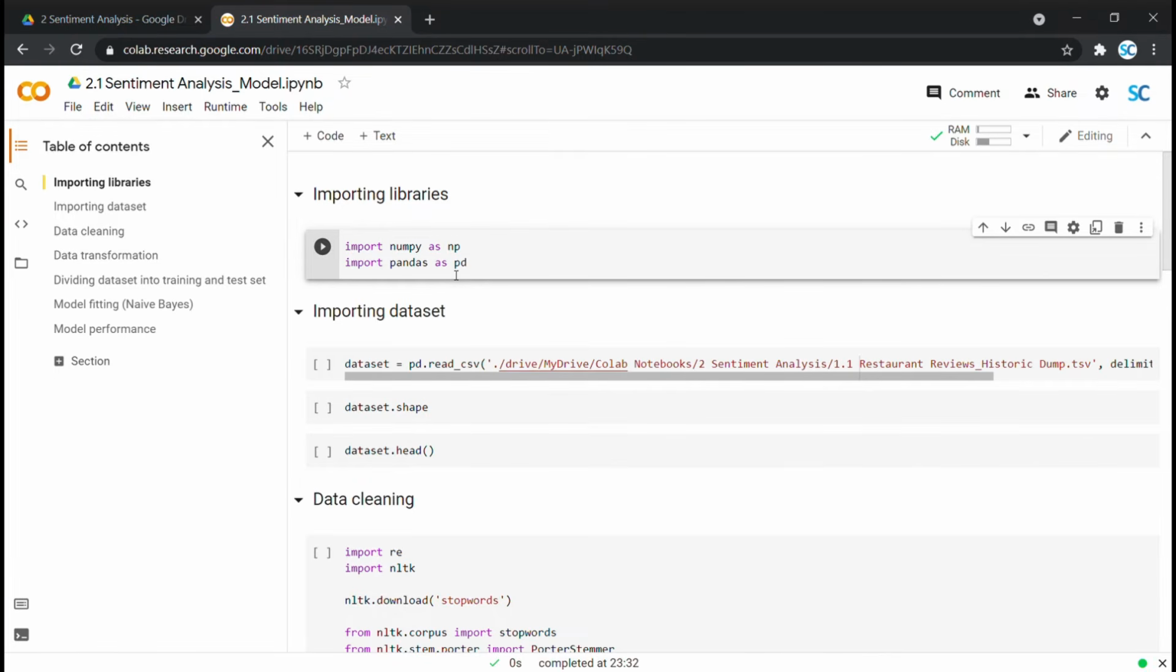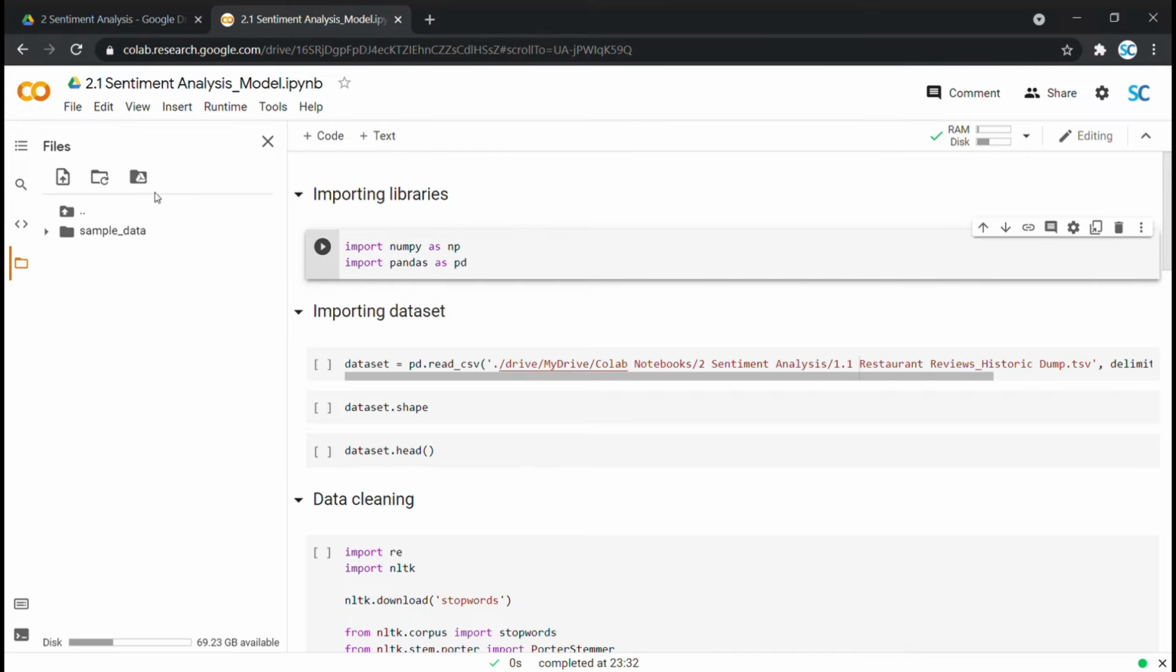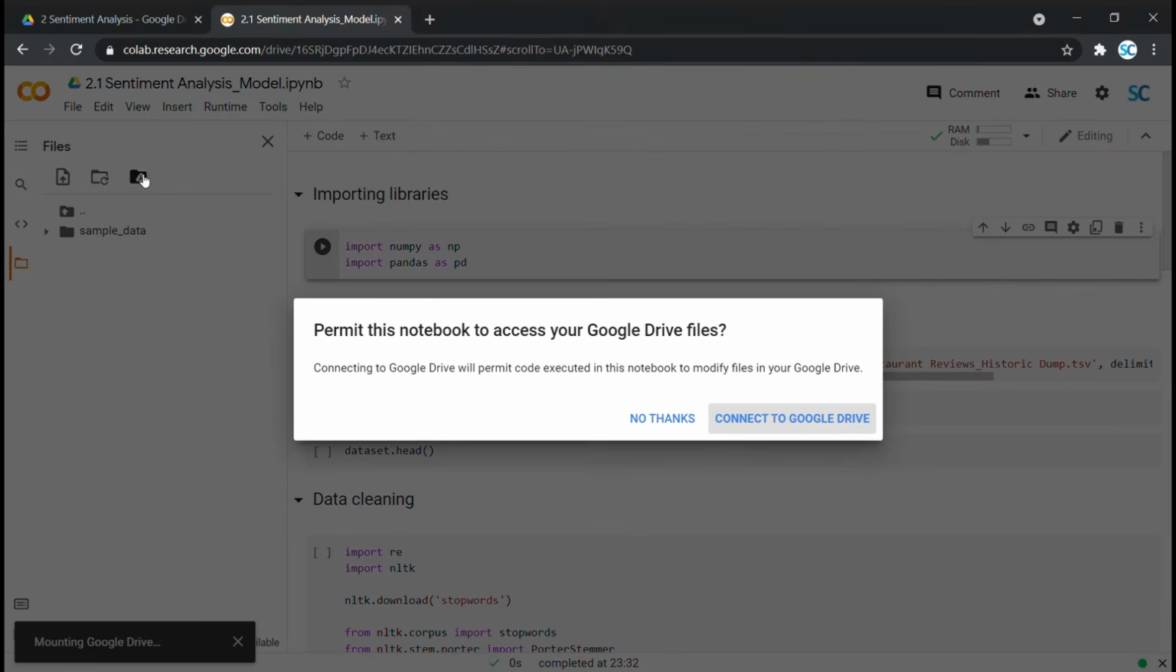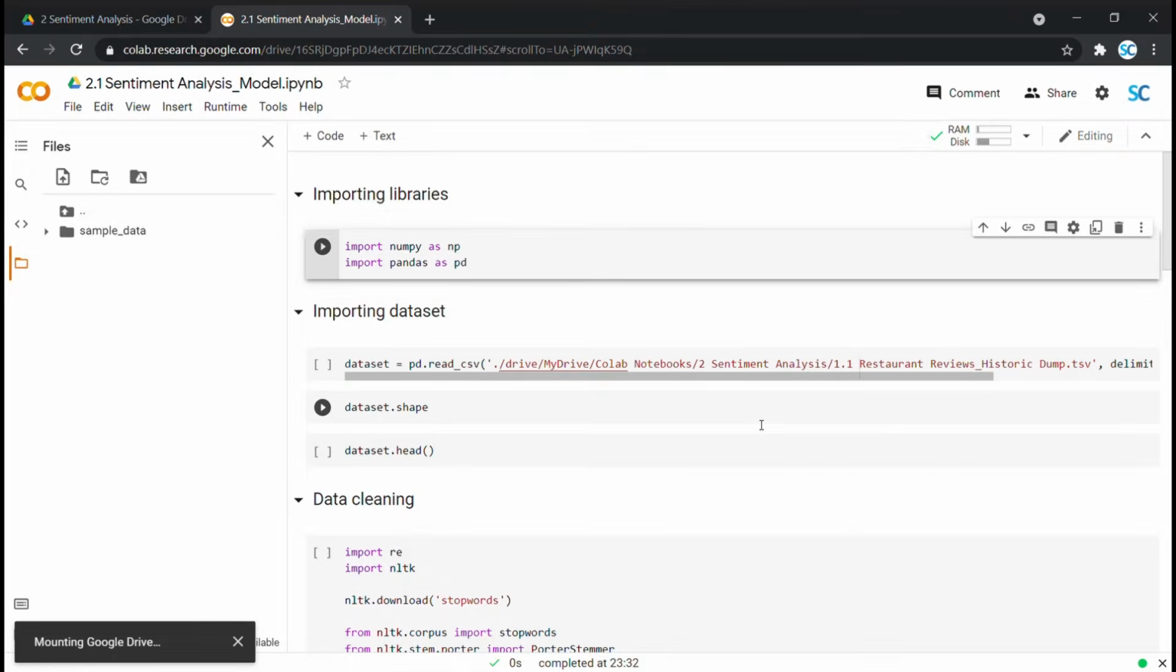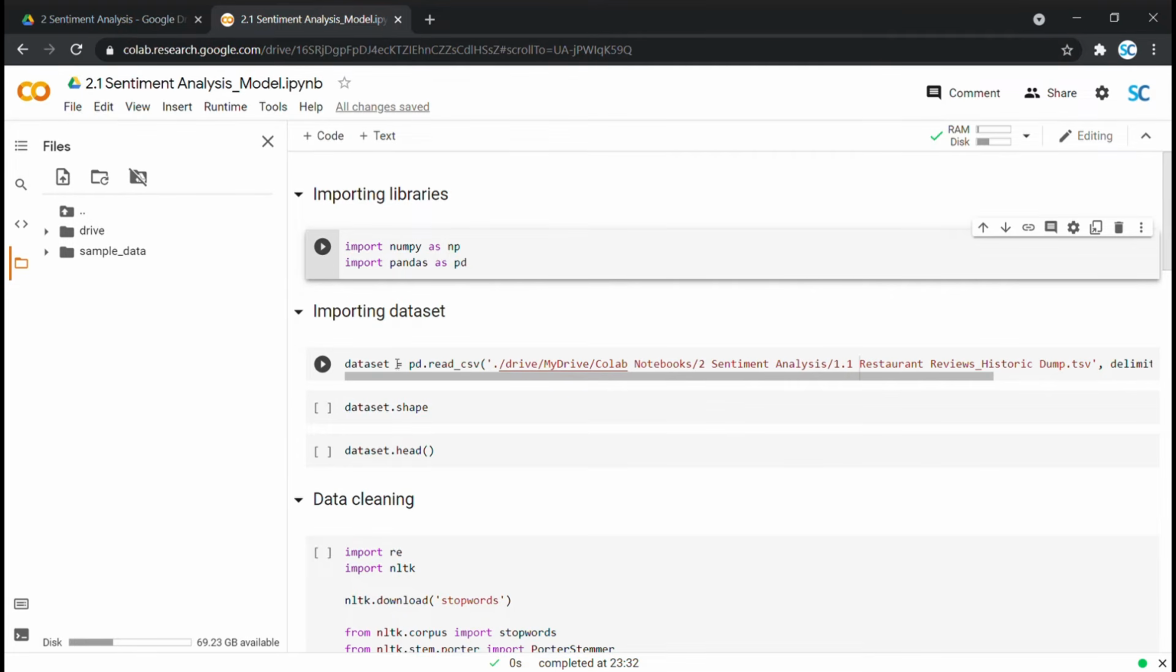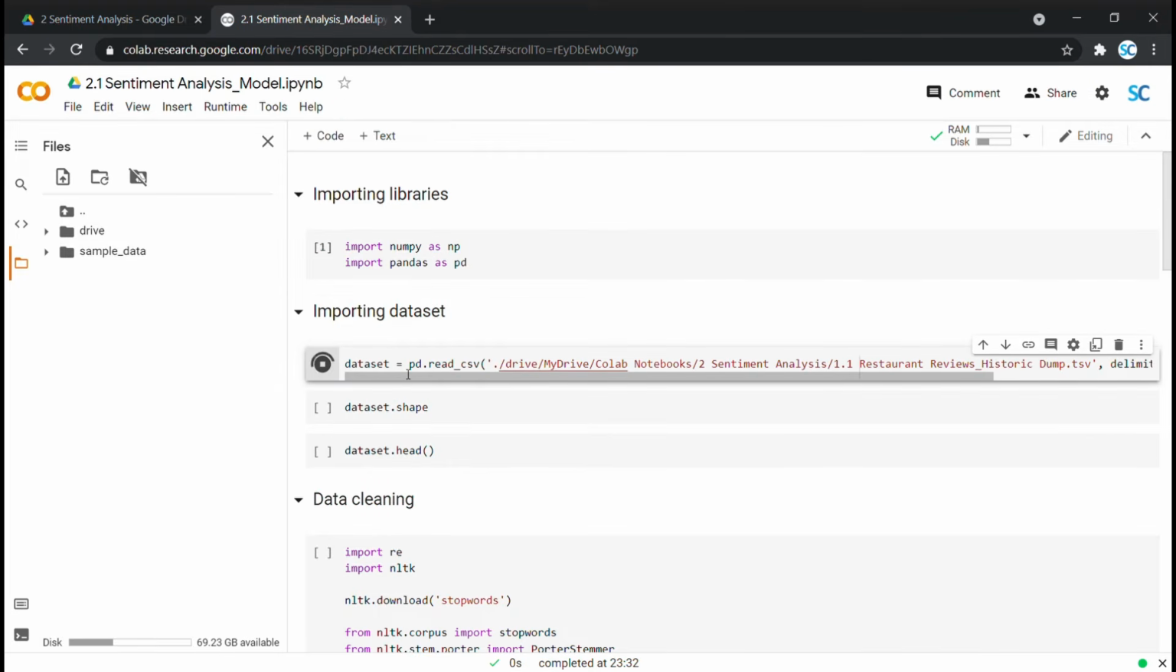Alright, it's done. In the second section, we are importing our dataset. For this, we first need to connect Colab to Google Drive. For that, click on this folder icon, then click on Drive, and then connect to Drive. Now we would import our historic reviews dataset from Google Drive in this next cell. Okay, our dataset is imported.